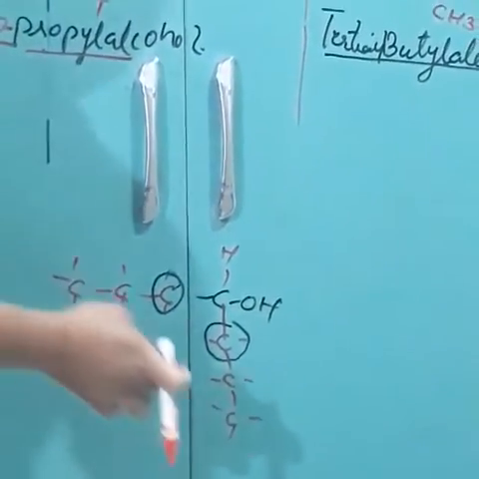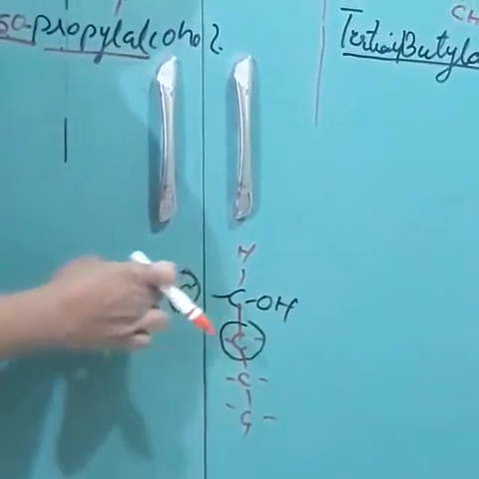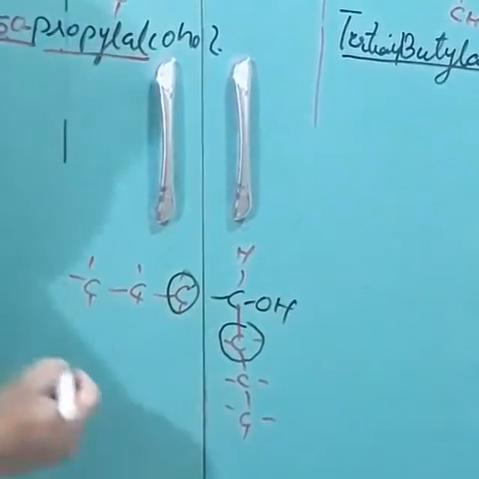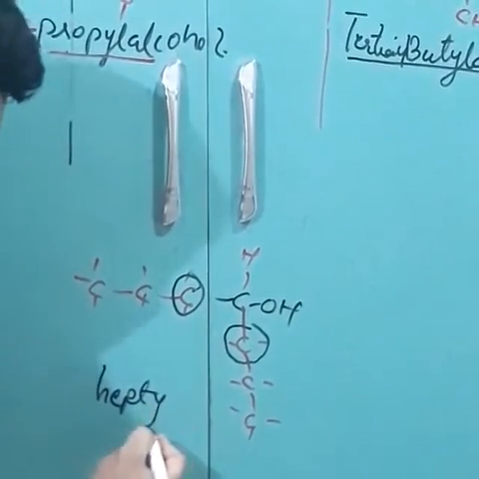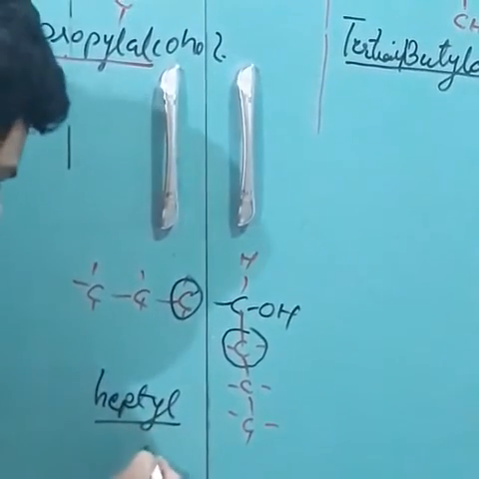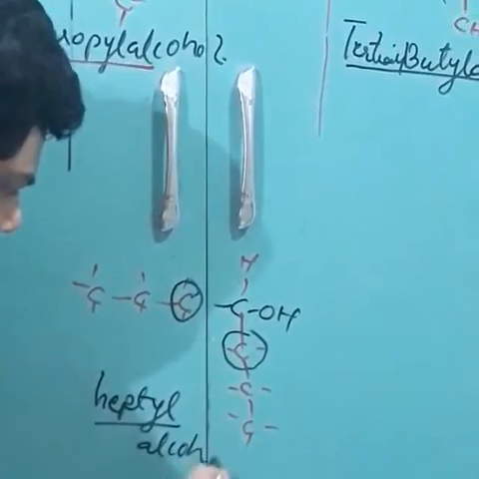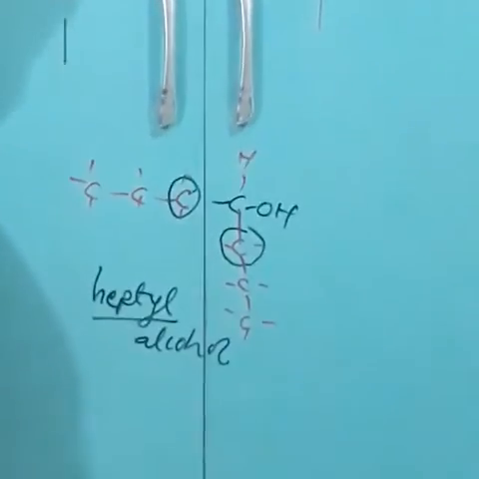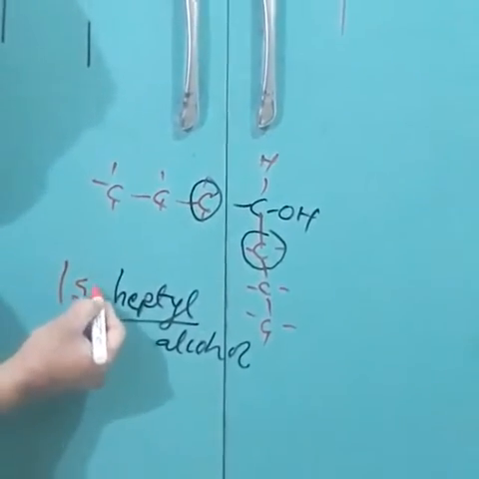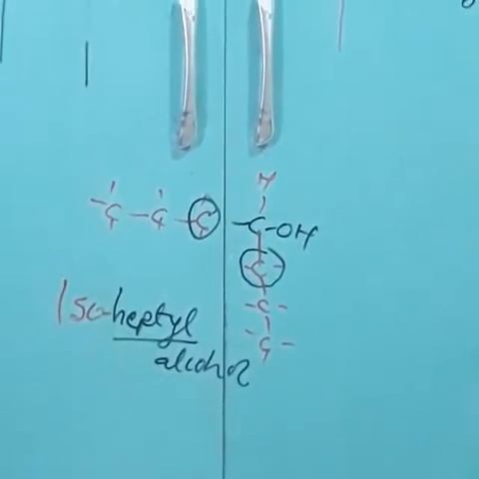Now, what about its name? So 1, 2, 3, 4, 5, 6, 7. That is 7, hept and yl, heptyl. And the class is alcohol, so heptyl alcohol. But the prefix will be iso, so isoheptyl alcohol.